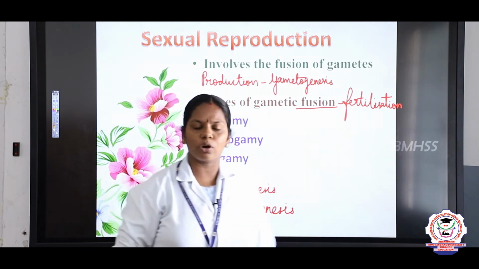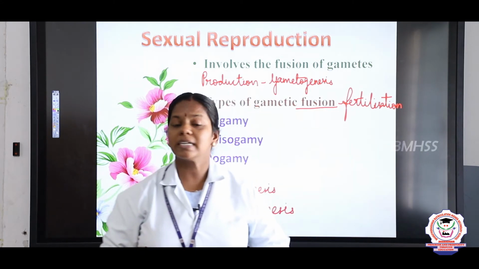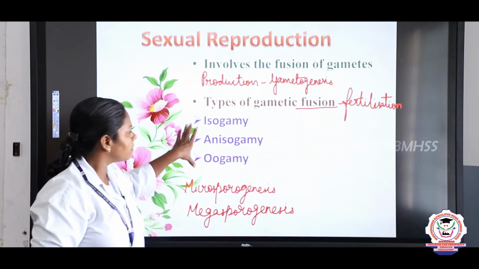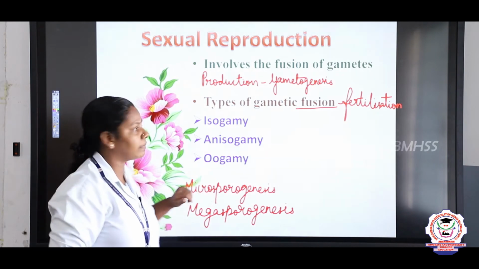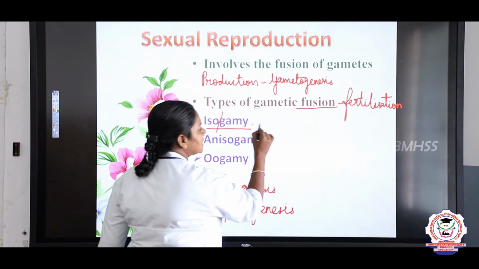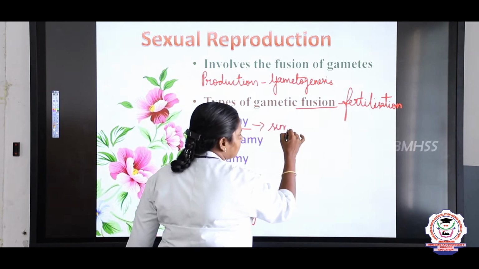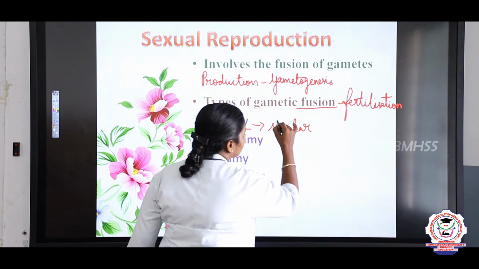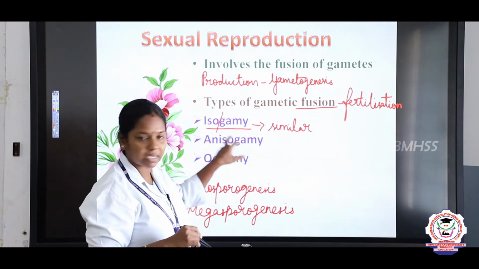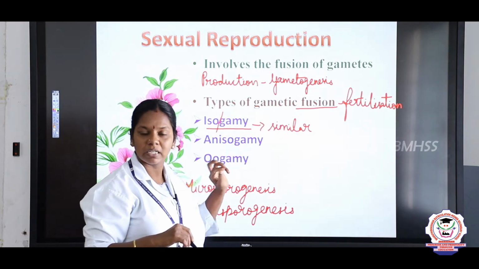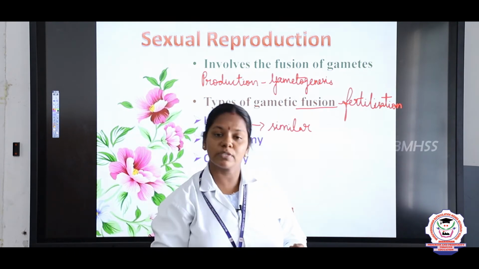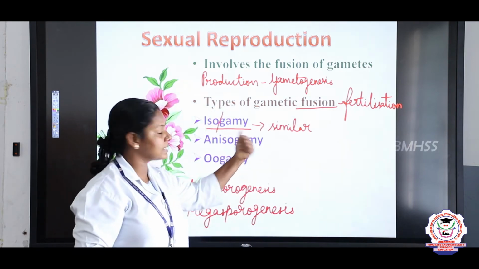Some gametes may be motile. What do you mean by motile? Movable. And some gametes may be non-motile, cannot move. Based on that, there are three types of fusion of gametes. First one is isogamy. What do you mean by iso? Iso means same or similar. So the fusion of similar gametes, we say it as isogamy. Iso means similar, gamy means gametes. If both the male and the female gamete are similar in morphological and physiological features, we say it is isogamy.